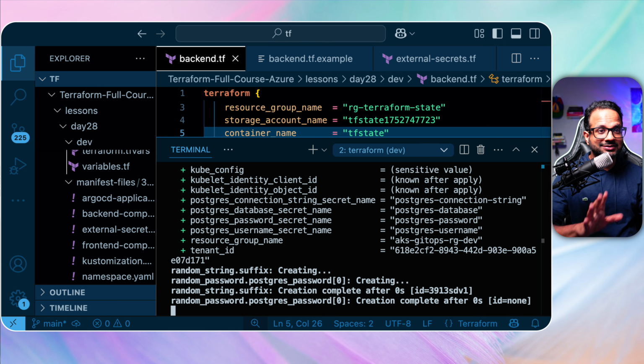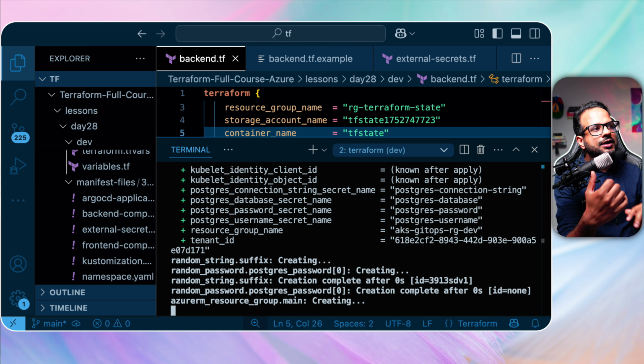There are a few more steps. It's not just the infrastructure provisioning that we are doing. We have to implement GitOps and we have to test it out by making changes to the application.